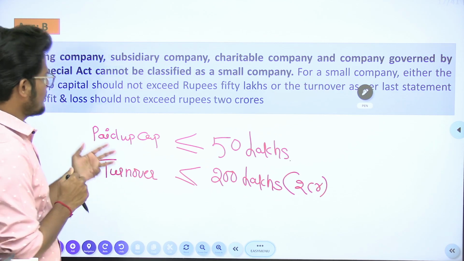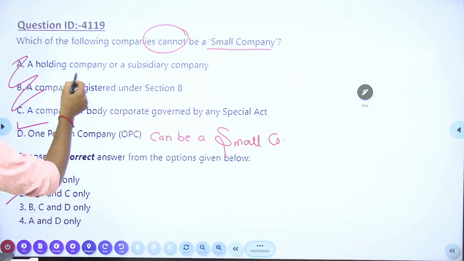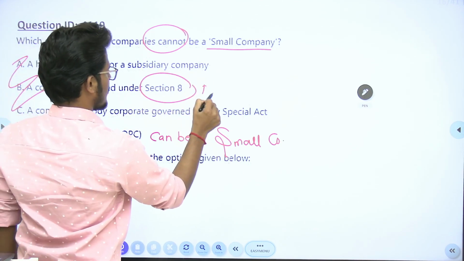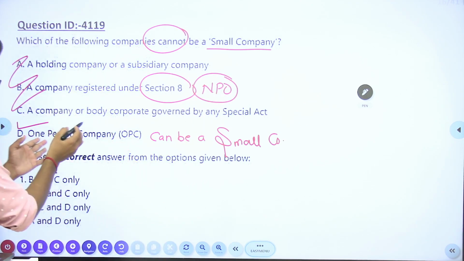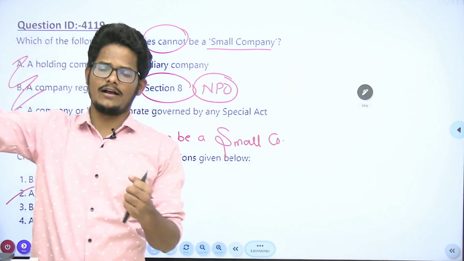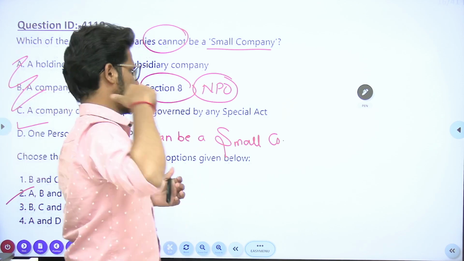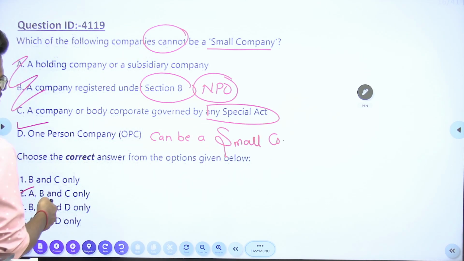But a small company doesn't include a holding company or its subsidiary, and a section 8 company, which is a non-profit organization, a charitable institution or charitable company. And if it is a company registered by any special law, like LIC under the LIC Act, or a banking company under the Banking Regulation Act. So any other special law is there, they cannot be called a small company because a separate law exists for them.